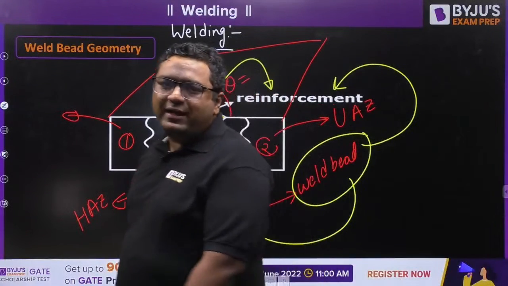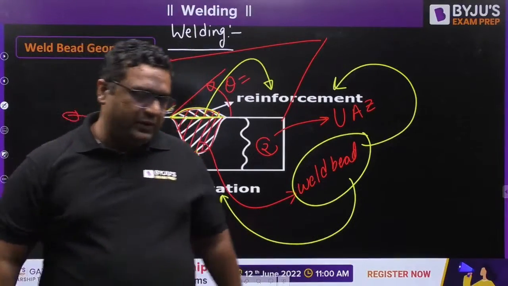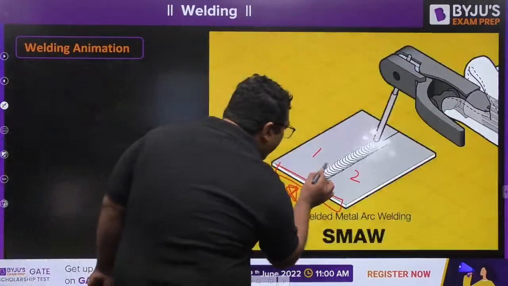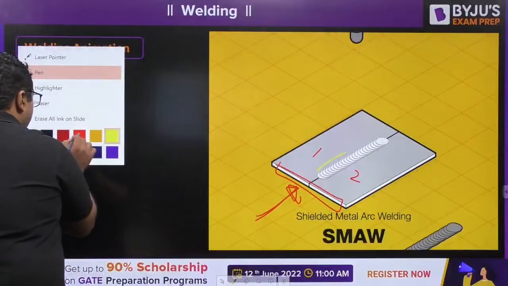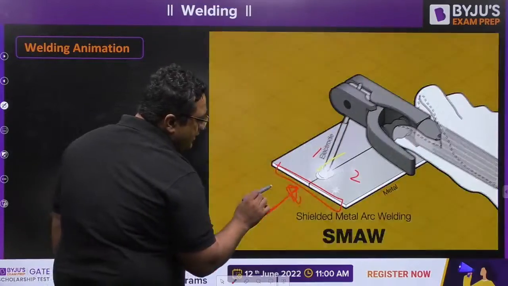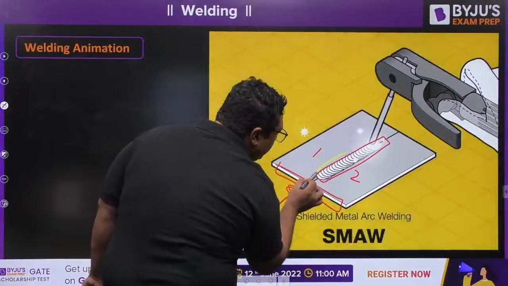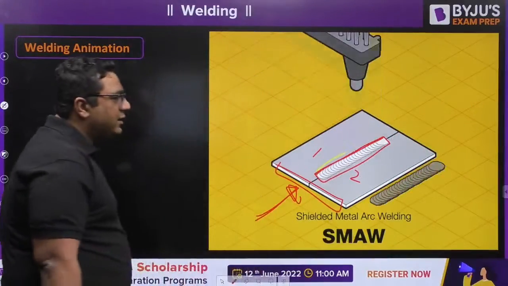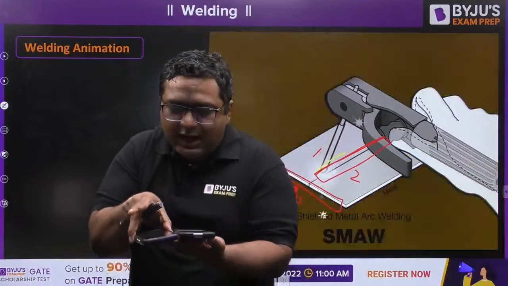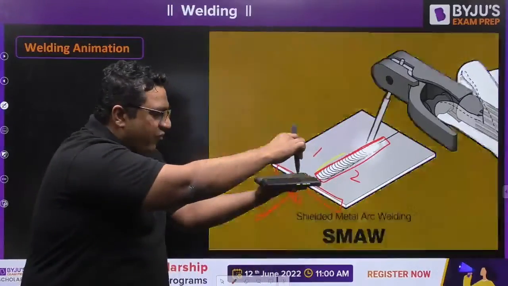So first of all, if you see these three parts, how are they divided. If you see the previous case, there is some part in which welding is going to happen. Don't worry, I am showing you again. Let us say these are two plates, and the electrode is going to perform the welding like this.